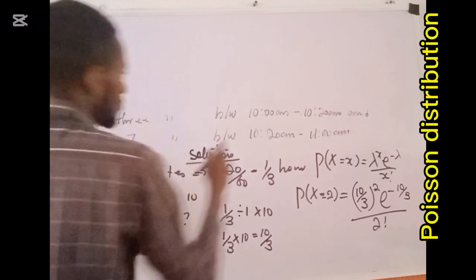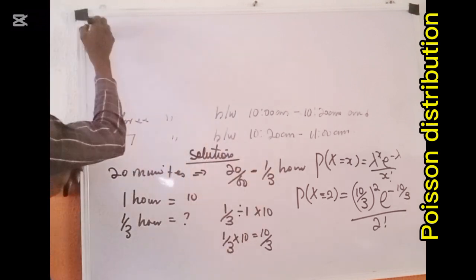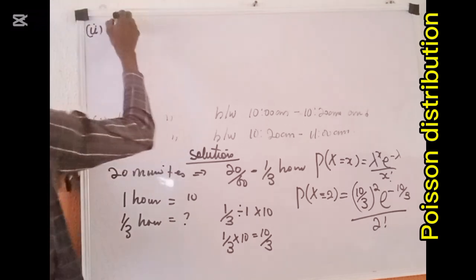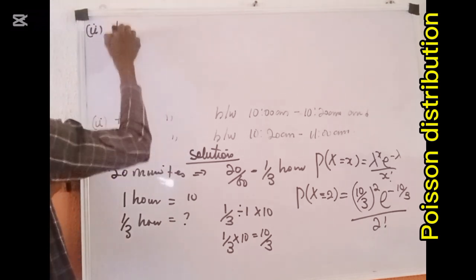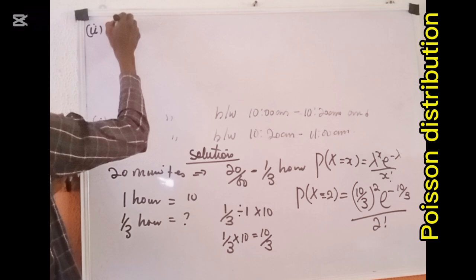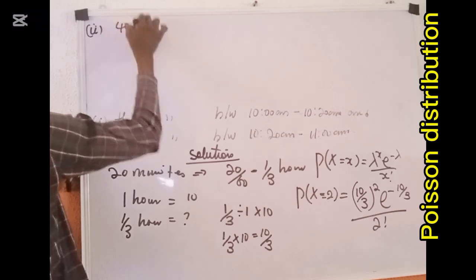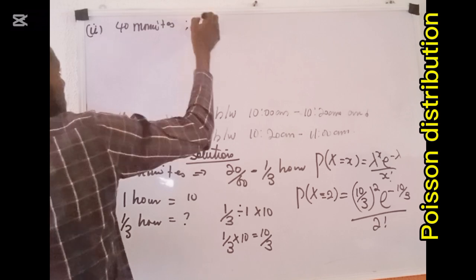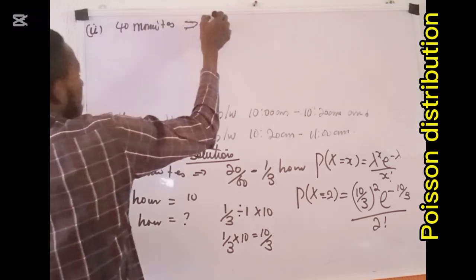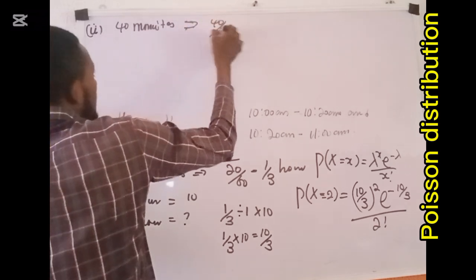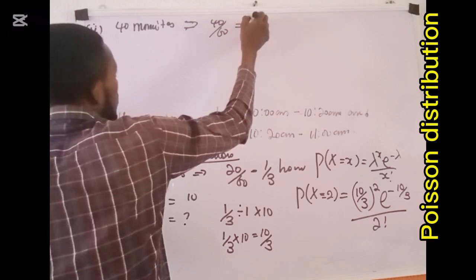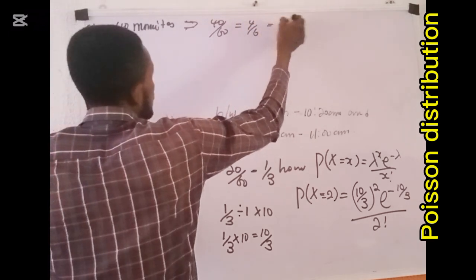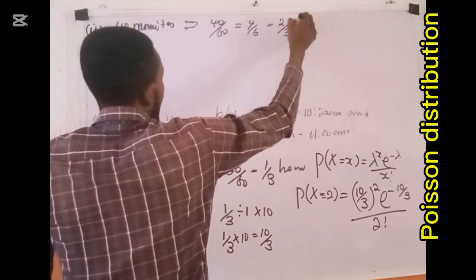Okay, so we now come to number II. So we now say that this is 40 minutes between that interval, and then that 40 minutes converted to an hour will give us 40 all over 60, which will give us 4 over 6, which will give us 2 all over 3 hour.